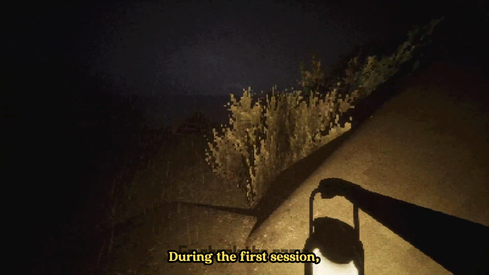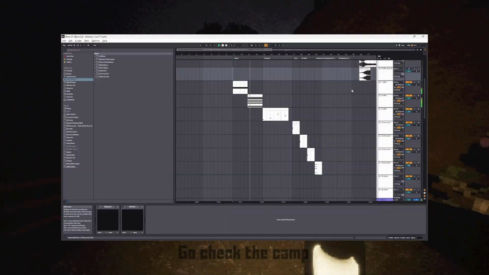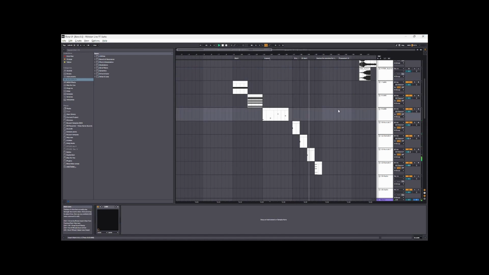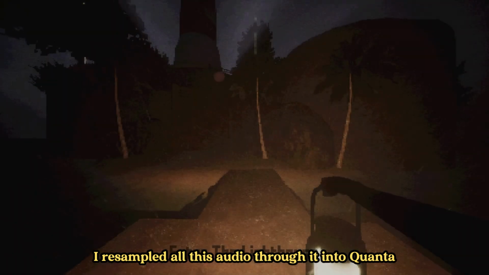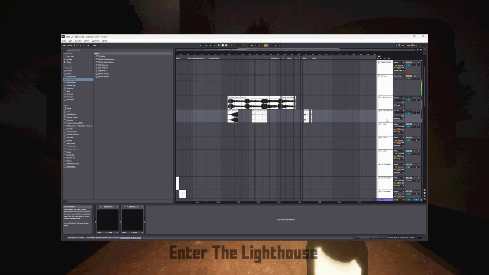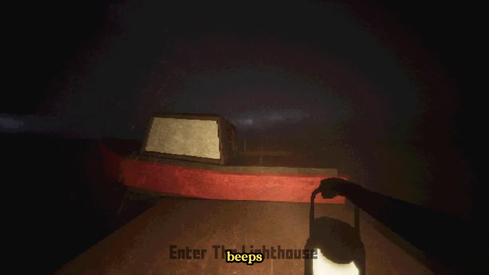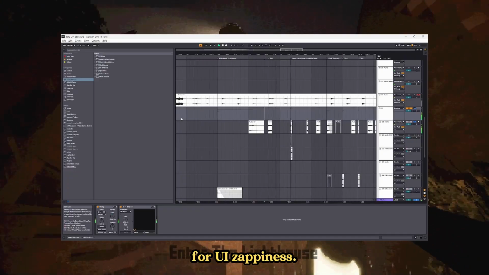The UI sounds were designed in 2 sessions. During the first session, I made a bunch of random spooky horror sounds with labs. I resampled all this audio, threw it into Quanta, and got this. From here, I just cut out some clicks, beeps, and boops that I found interesting and added some disperser for UI zappiness.